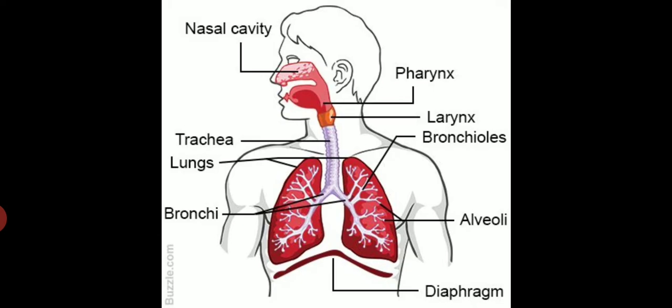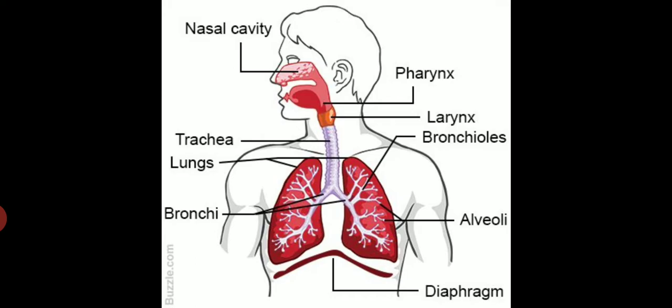There it releases the carbon dioxide and takes the oxygen which you have just inhaled, and after that it goes to the other parts of the body. So whenever you exhale, you actually exhale carbon dioxide.